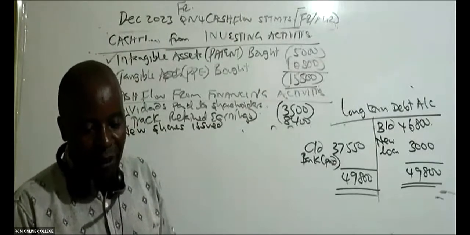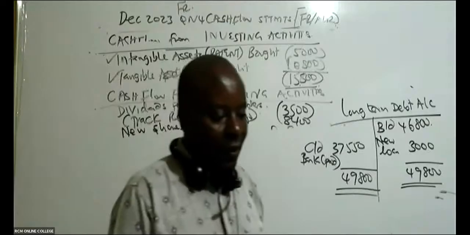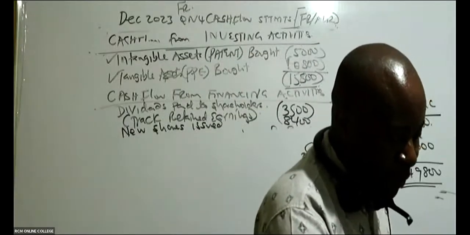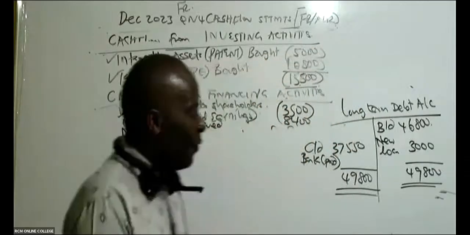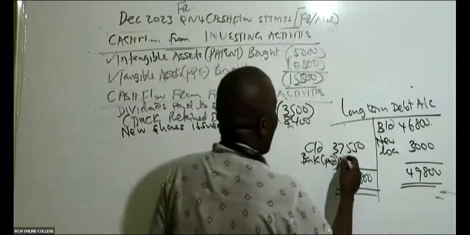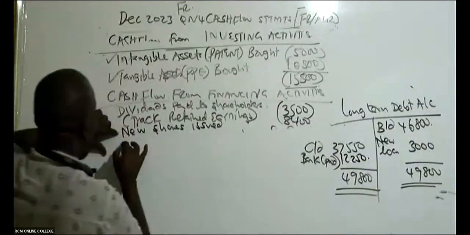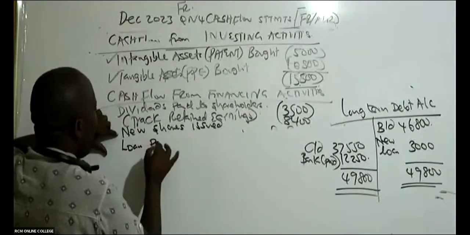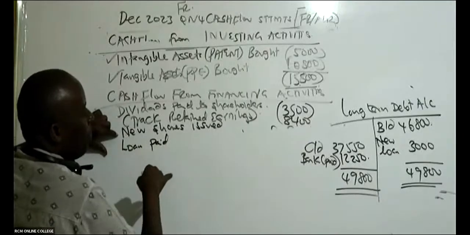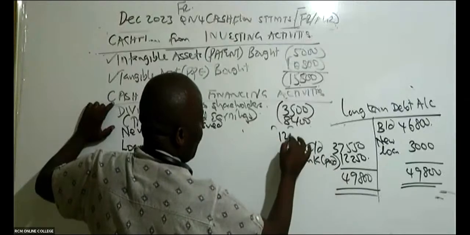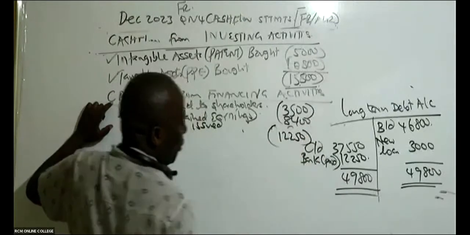12,250. Yes, 12,250. So this is what I put here. Now here you have to be very, very careful. So we have in this case here loan paid. So loan paid in this case here is 12,250. So loan paid, of course, you put brackets.